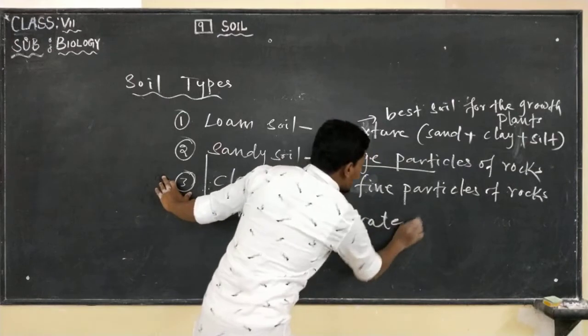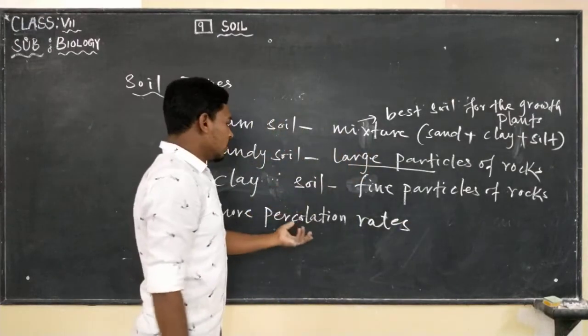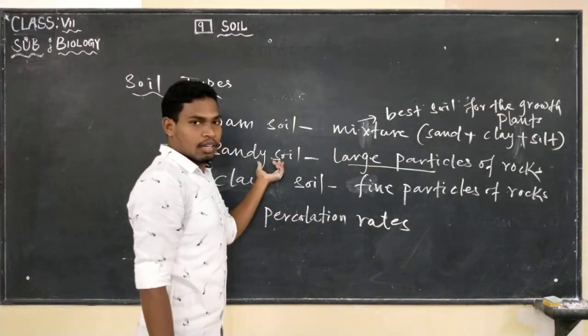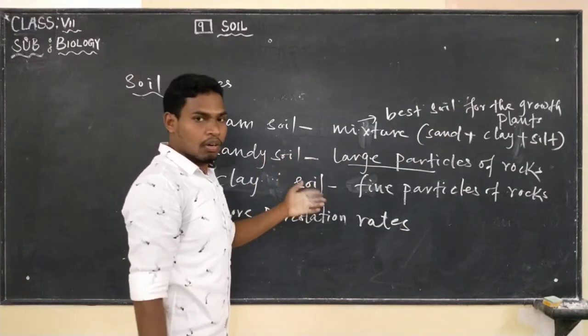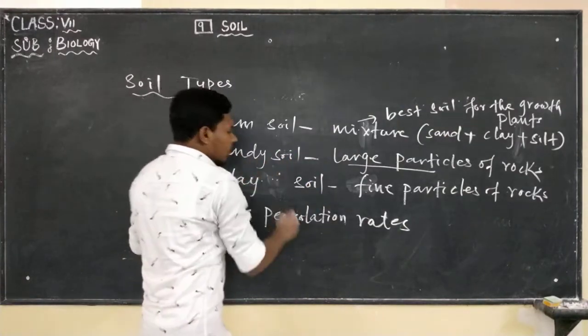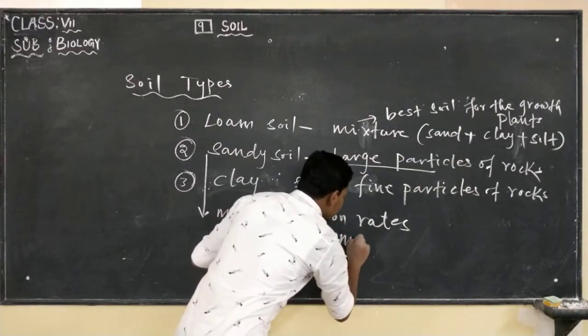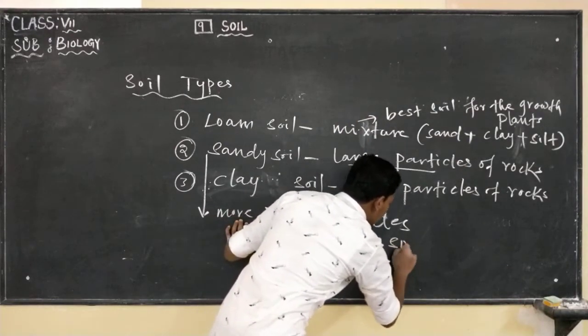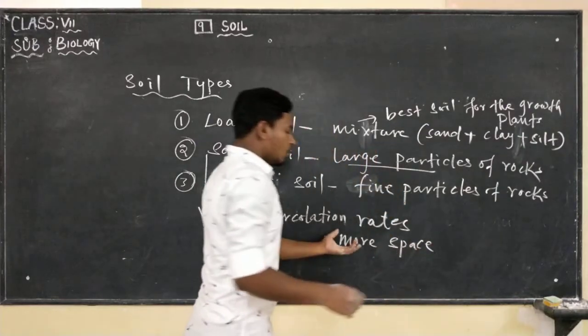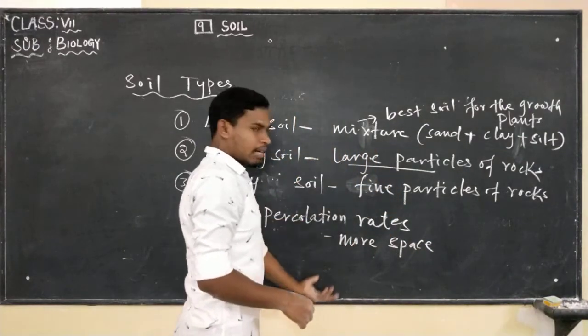That means the water that we pour is going to be drained by the sandy soil. Sandy soil does not hold any water due to the large particles, and they have what? More space. Through that space the water is going to be drained.